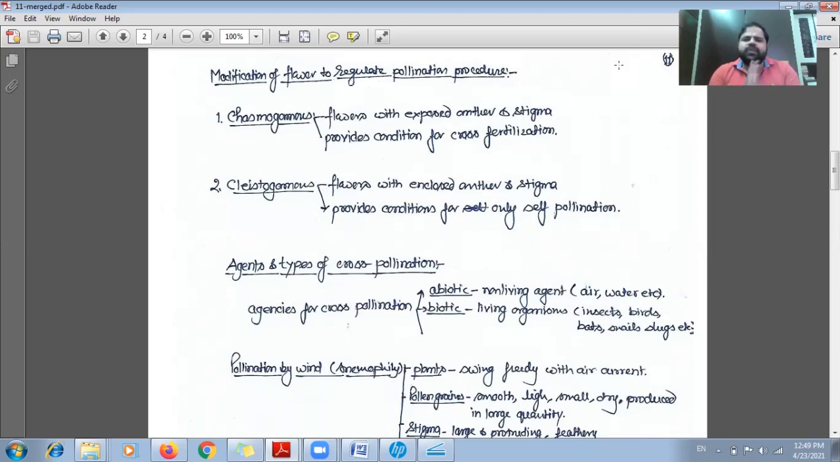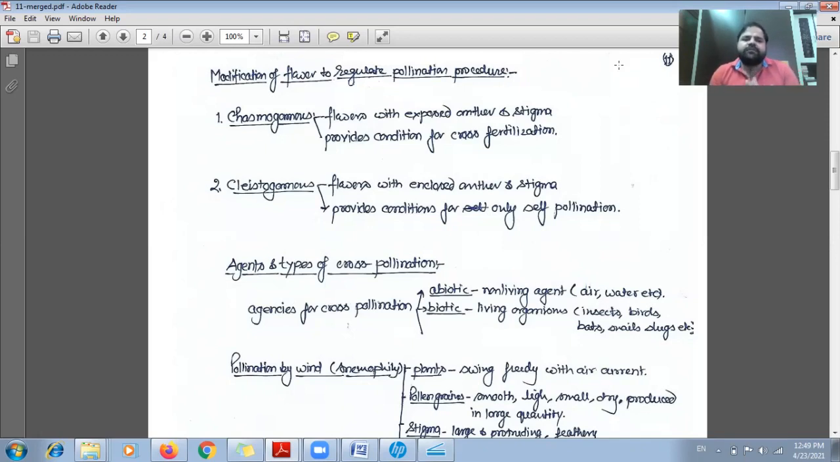So the first thing is chasmogamous flower. In case of chasmogamous flowers, these flowers are with exposed anther and stigma. When the anther and stigma are exposed, it provides a condition for cross pollination. So if the anther and stigma are exposed, then it will help in the process of cross pollination.